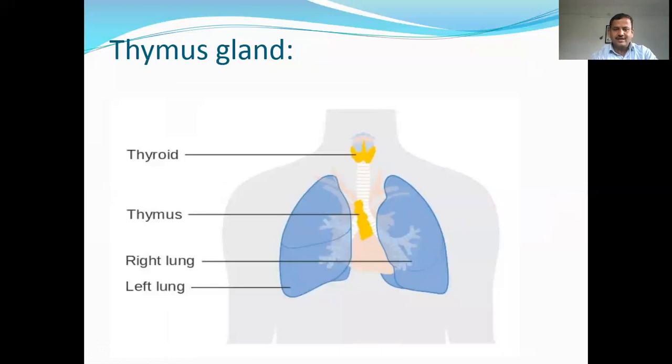This gland is distinct in infants, and during childhood it gradually increases in size to about 20 to 30 grams, and after that it shrinks in puberty or maturation. It is actually the site of maturation for lymphocytes, and thus plays a very important role in maintaining the immune system of the body. It also secretes the thymosin hormone, which plays an important role in the development of T lymphocyte cells in the body.